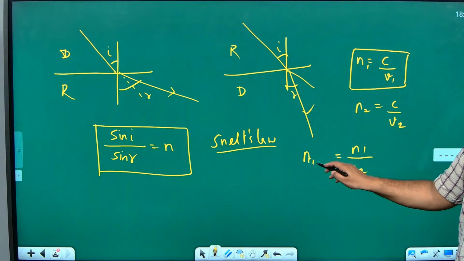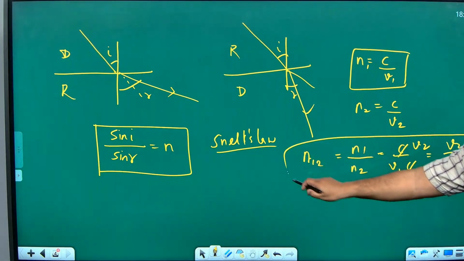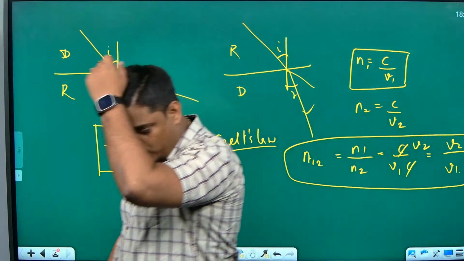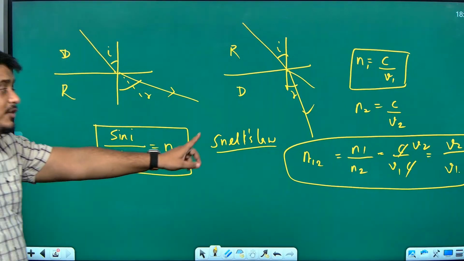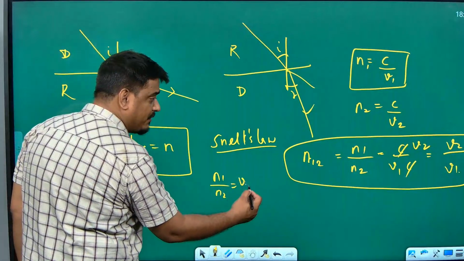Refractive index of the first medium with respect to the second medium will be how much? N1 by N2. What is N1? C by V1. What is N2? C by V2. C C gets cancelled, what do you get? V2 by V1, isn't it? So this is the formula of refractive index, where the refractive index of one medium with respect to another medium will be V2 by V1. So the formula is N1 by N2 is equal to V2 by V1. Be very careful about that.